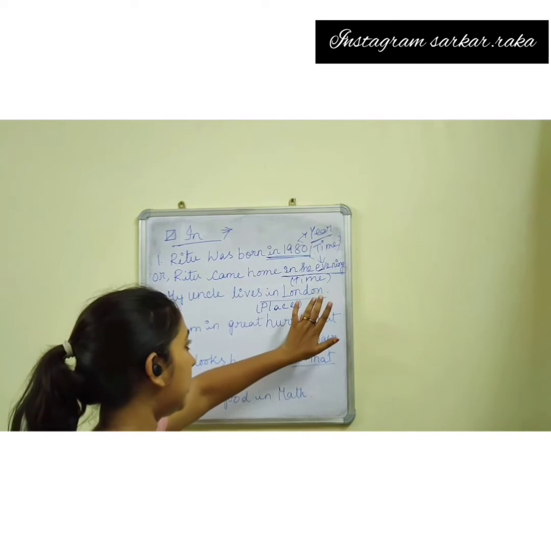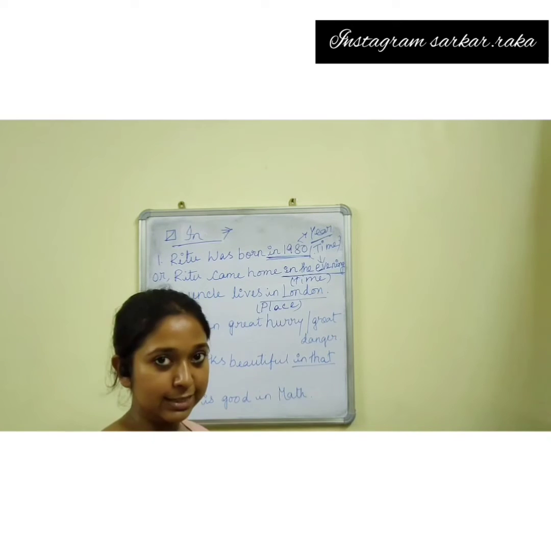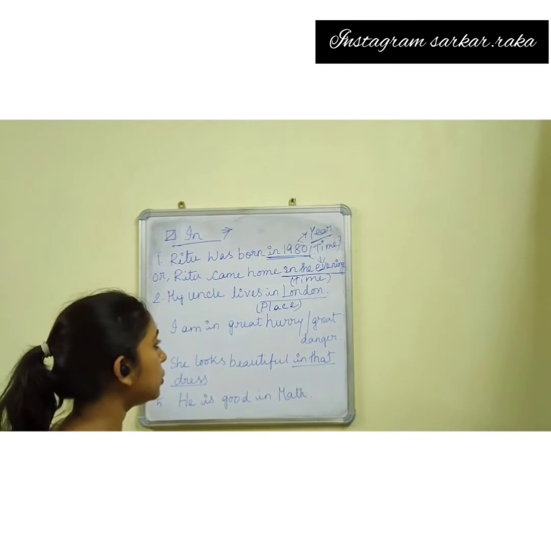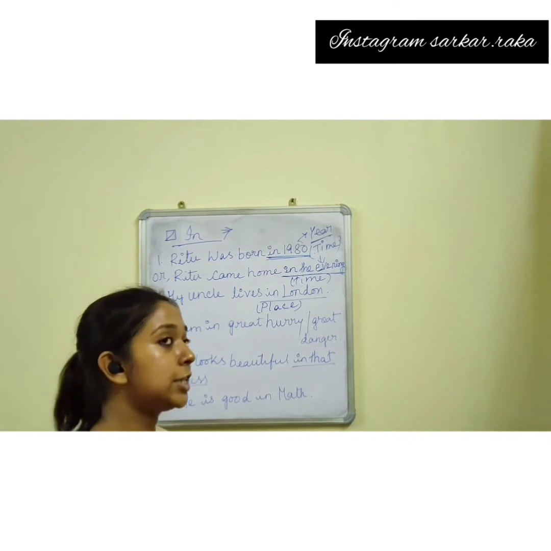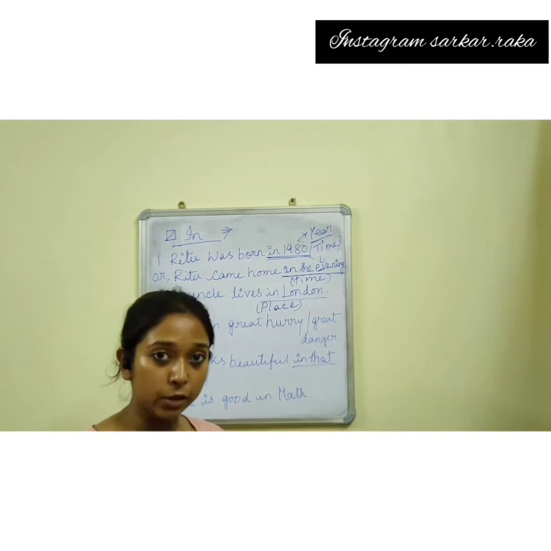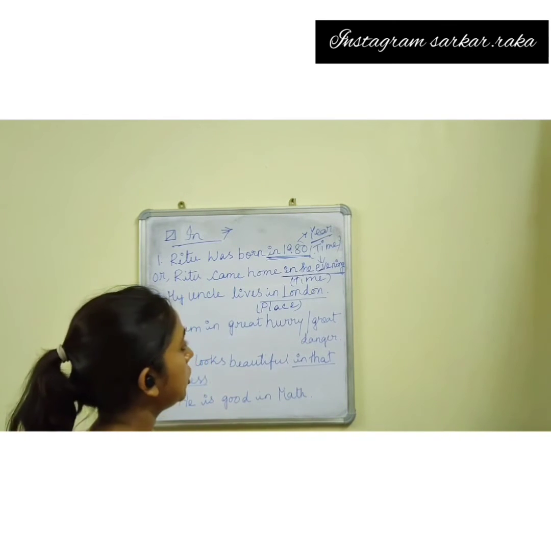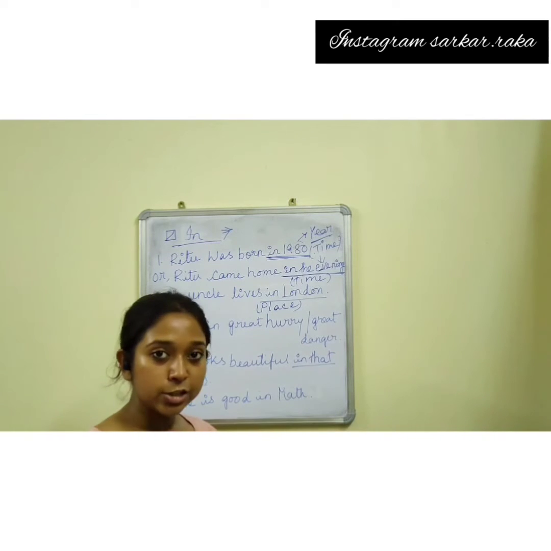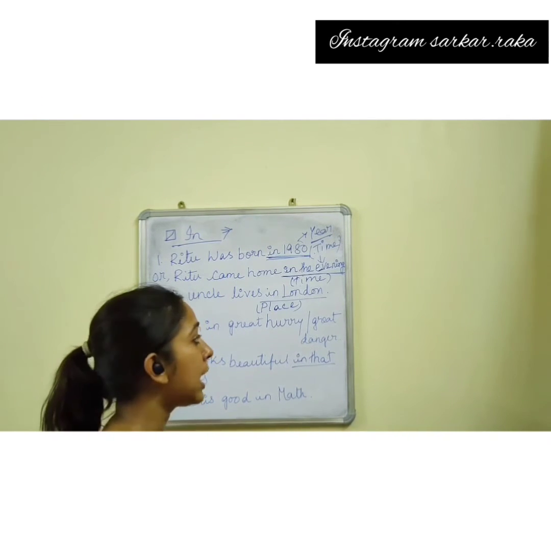London is a bigger place, so we use in. To indicate a territory that is bigger, we will use in. To indicate any territory that is smaller than that place, we use at.